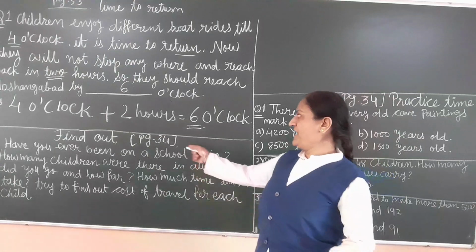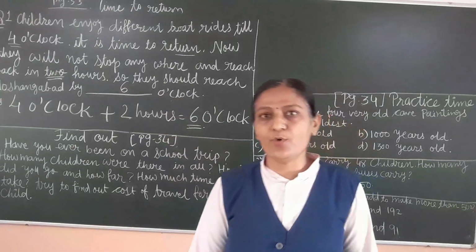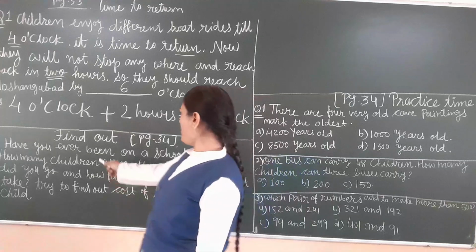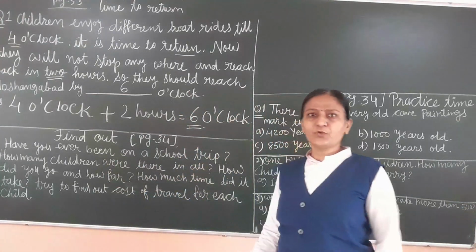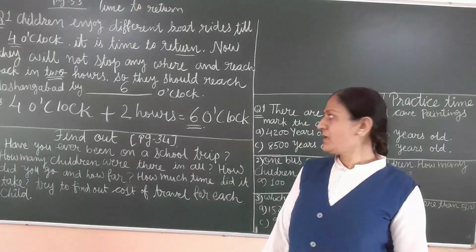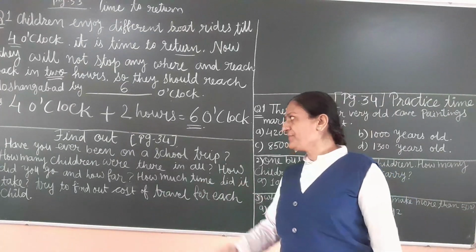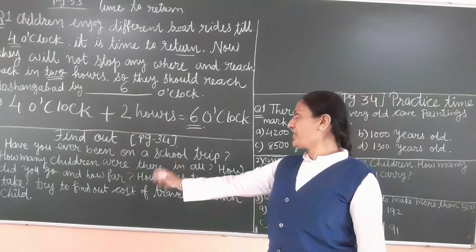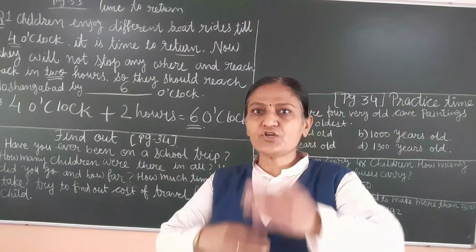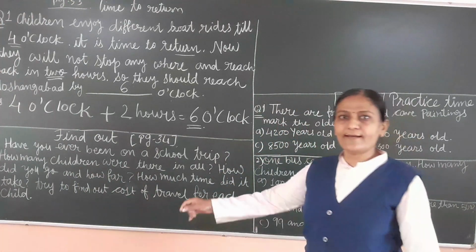Now page number 34, find out. One question is given, find out. First question number 1. Have you ever been on a school trip? Did you enjoy the school trip? How many children were there involved? How did you go and how far? How much time did it take? Try to find out the cost of travel for each child. In one question, 3 or 4 questions are there. One by one we take one question and write the answer.